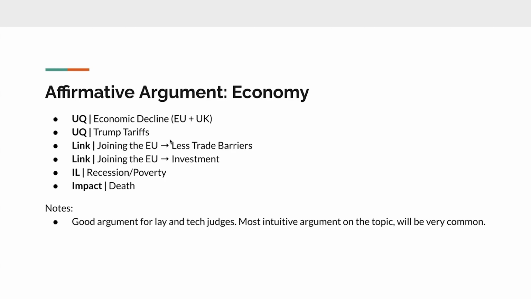The first piece of uniqueness is just that there's generally economic decline. Some arguments will be specific to the UK, some will be specific to the EU, and some will just be about both. Common things they'll highlight, as Sumith explained, is Trump tariffs. If the arguments were specific about the UK, they might talk about how their manufacturing sector has declined. But it'll cite a lot of things like this.